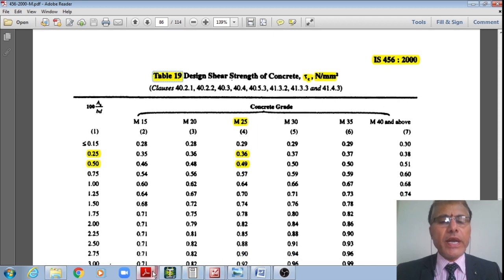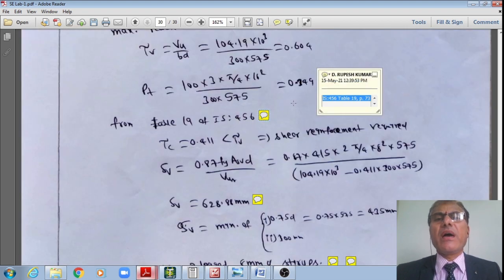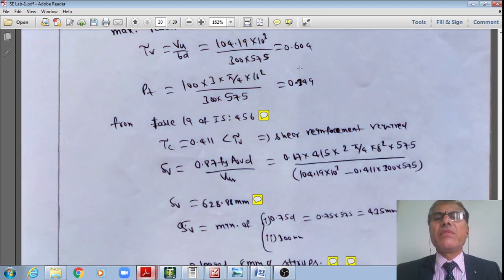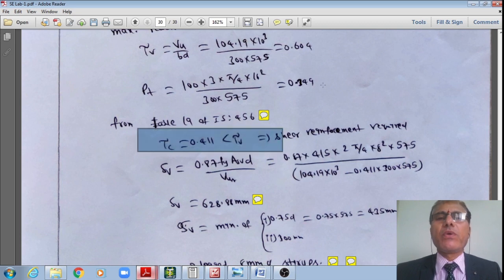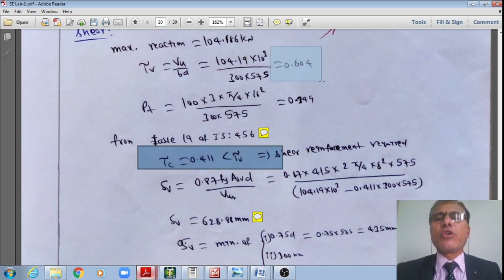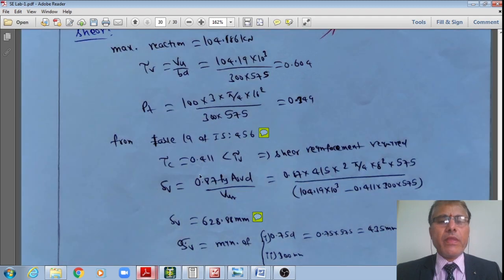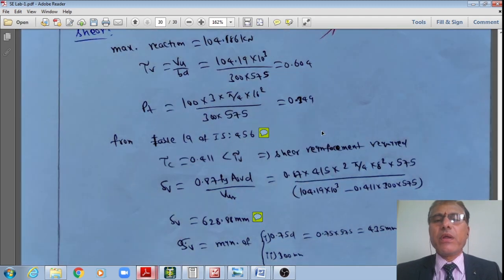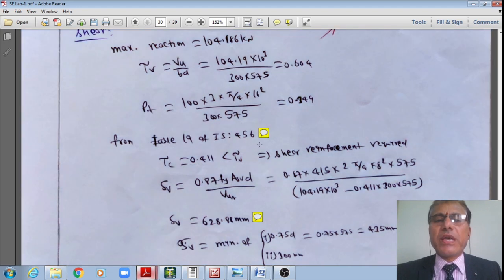Therefore, now I need to interpolate. Upon interpolation, for 0.35, approximately 0.35, what is the design shear strength of this concrete? It works out to approximately 0.412 Newton per mm square. However, the nominal shear stress is equal to 0.604, which is much greater than this design shear strength of 0.412. Therefore, the design for the shear must be done.